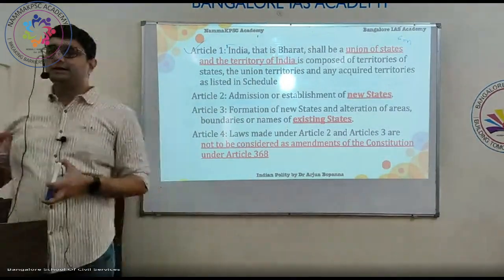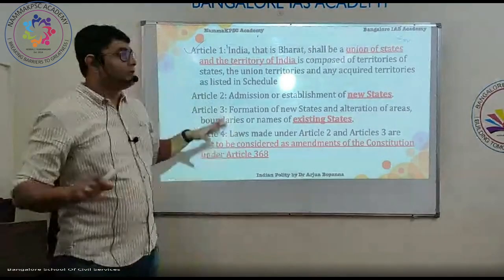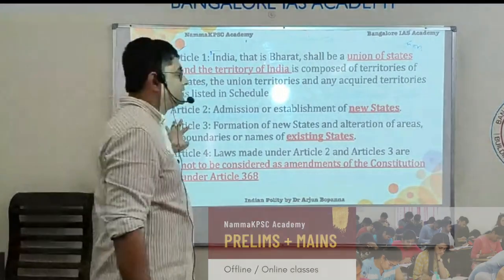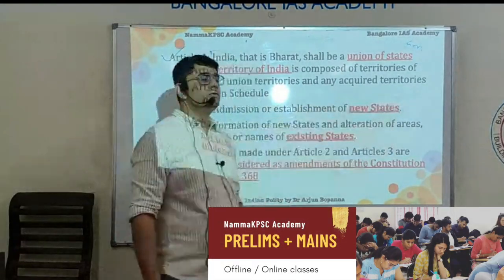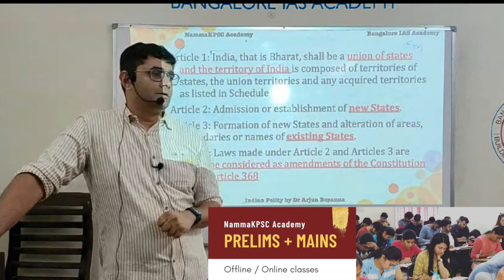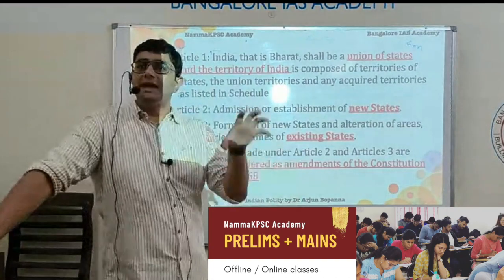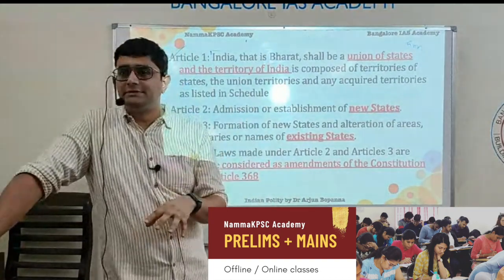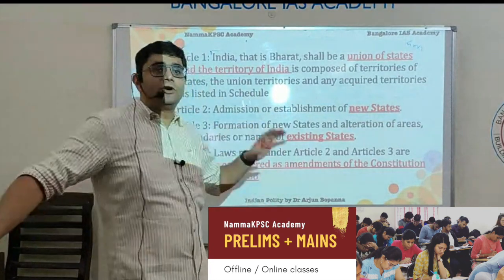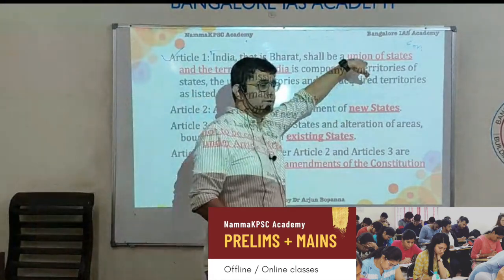Now, Article 2 and Article 3 are important. They deal with formation of states. Article 2 talks about formation of new states which are not part of the union, whereas Article 3 talks about changes in the existing state. Are you able to understand? So Article 2 deals with formation of an entirely new state which is not part of the union.